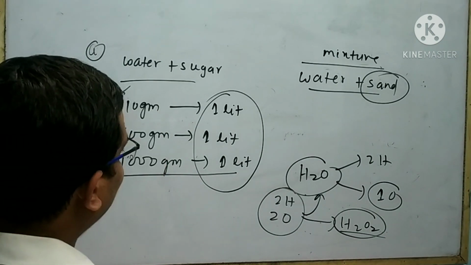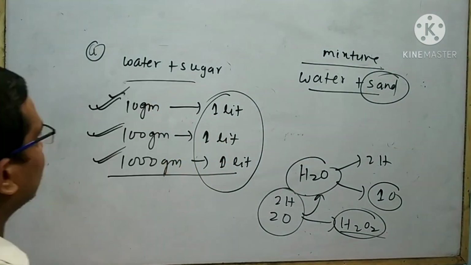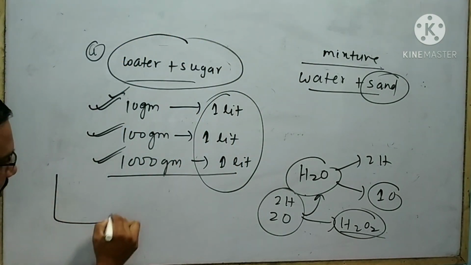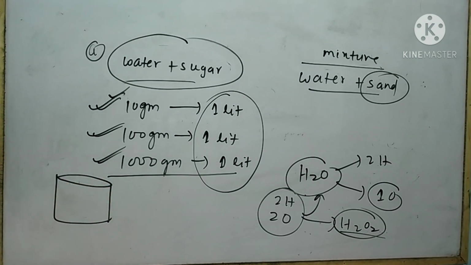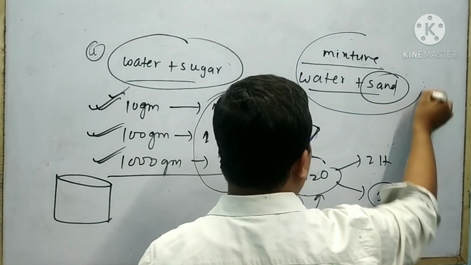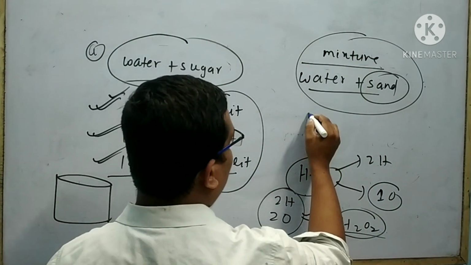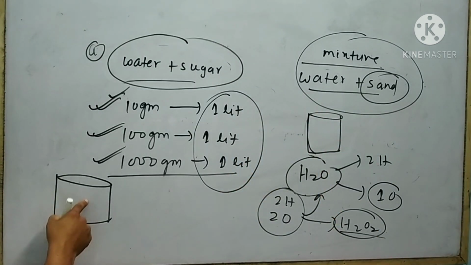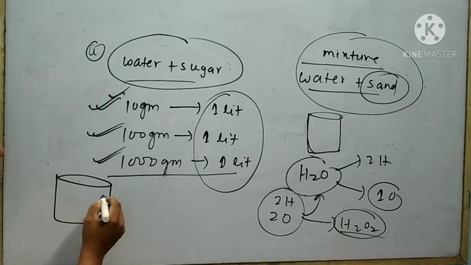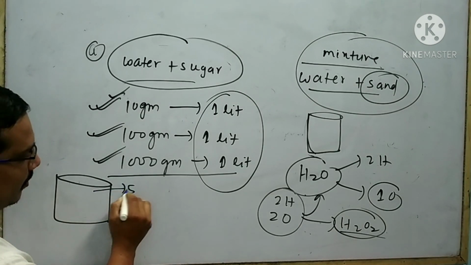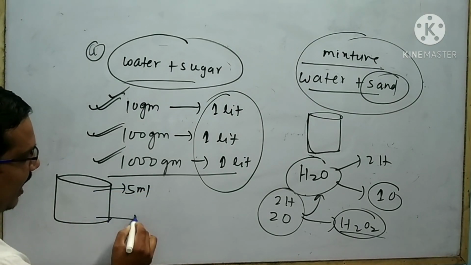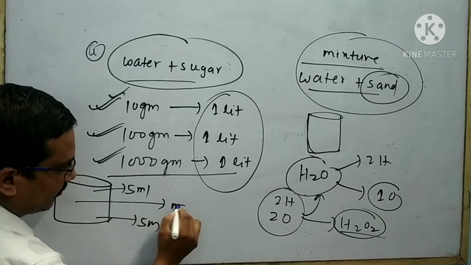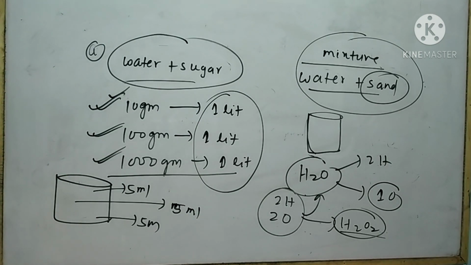Look at that, here is also an interesting point. Suppose I want to take this mixture in a big car. This is your big car. Suppose I want to take this mixture into another big car. This is your another big car. In case of this, if I take 5 ml from top and another 5 ml from bottom and another 5 ml from middle, then what will happen?